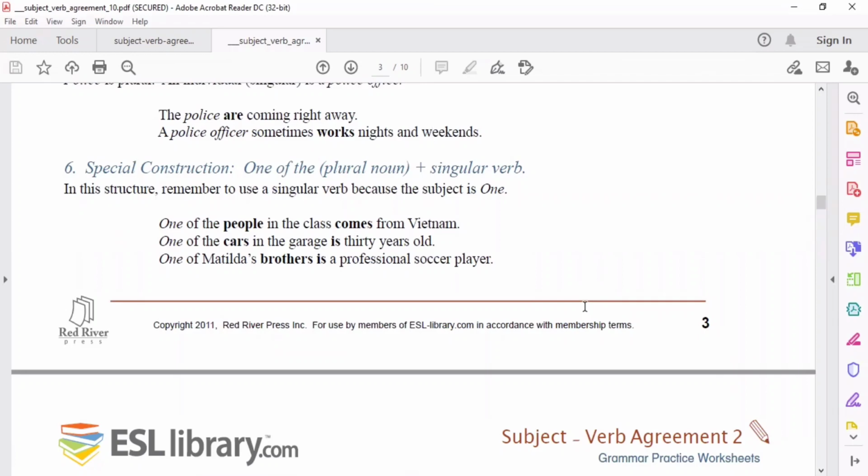Ang subject natin sa sentence ay yung word na one. Isa doon sa tao na yon. Isa doon sa mga kotse na yon. Isa doon sa kapatid niya lalaki. Ang tinutukoy. So, one is the subject. So, basically, it takes a singular verb. Kaya, one of the people in the class comes from Vietnam. One of the cars in the garage is 30 years old. One of Matilda's brothers is a professional soccer player. So again, kapag may nakita agad na one of the, ganyan, singular verb ang kukunin.